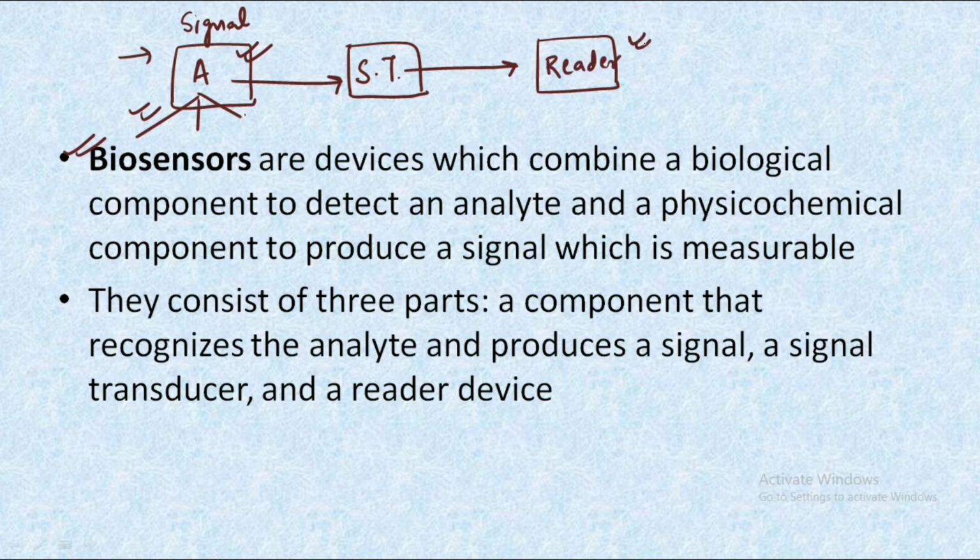This reader would read the signal that is produced with the help of the analyte, and the reader must have some standard norms set, which are used to compare the analyte that we have taken and the final result that we have got, in order to conclude whether the analyte has the final biological component that we are searching for.